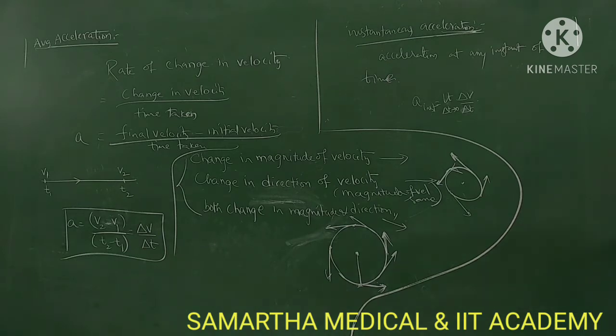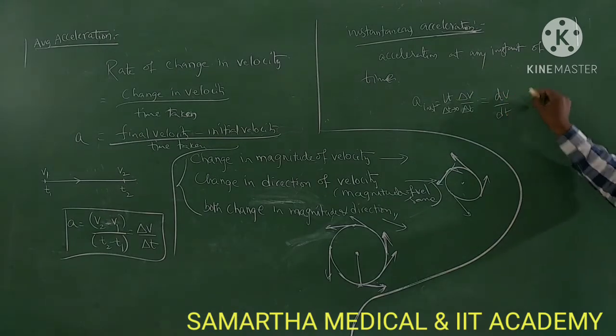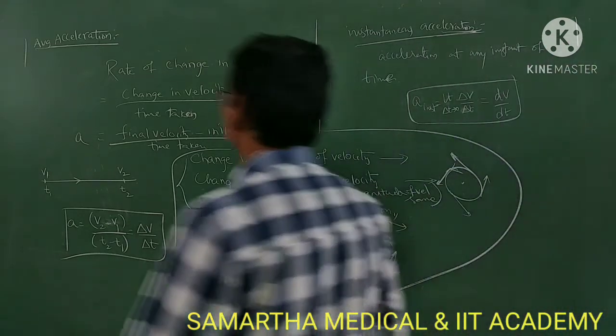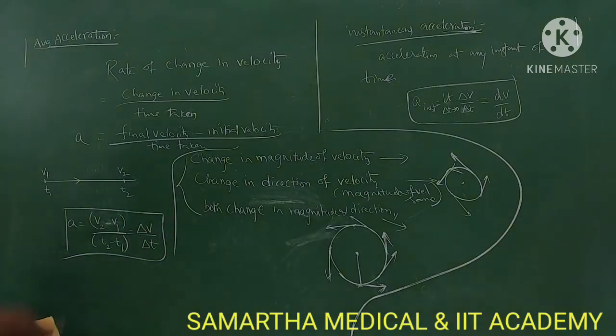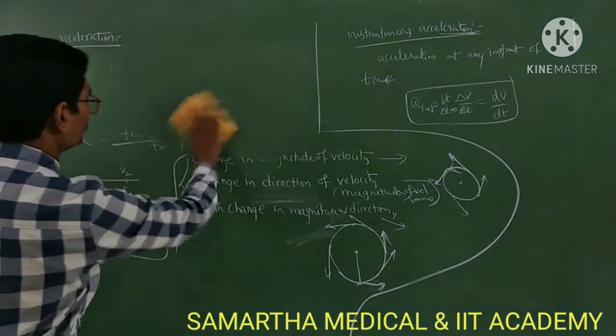Okay. Now you can write this as dV by dt also. So a is equal to dV by dt. There are some other conversions for that formula that we will see now. These are very, very important formulas for differentiation and integration models.